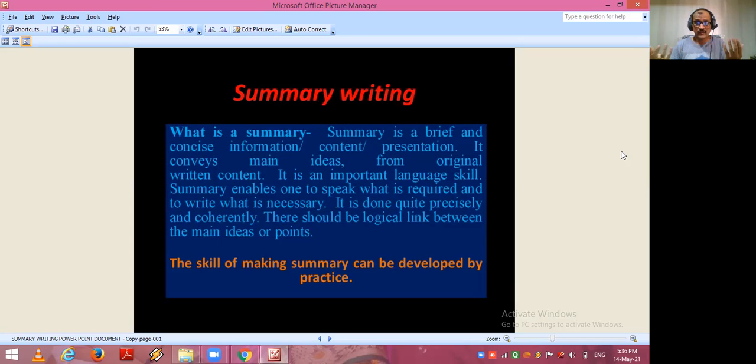You can find many examples of summary writing paragraphs, extracts from grammar books, guides, and you can solve this activity at home by yourself. Always keep it in mind for the English subject: practice makes a man perfect. It is a best proverb.